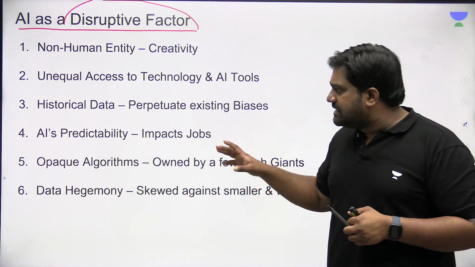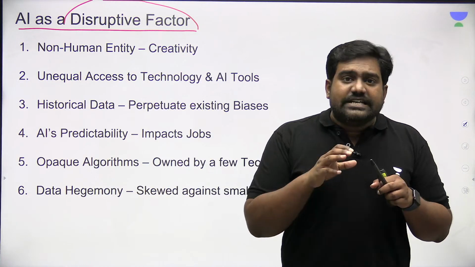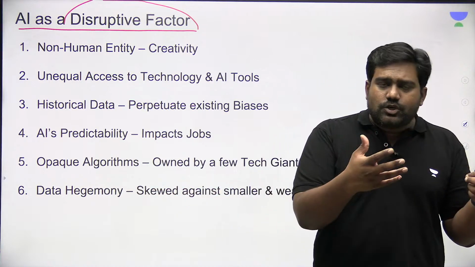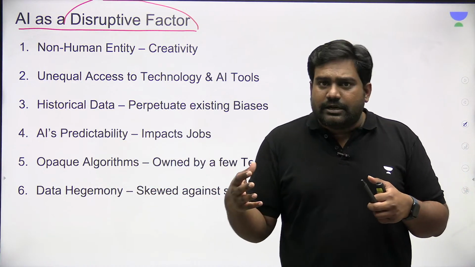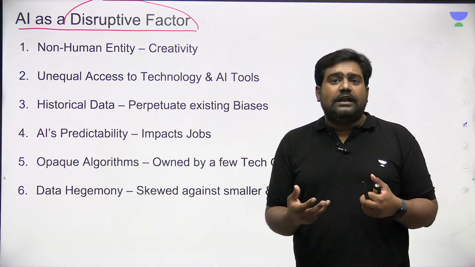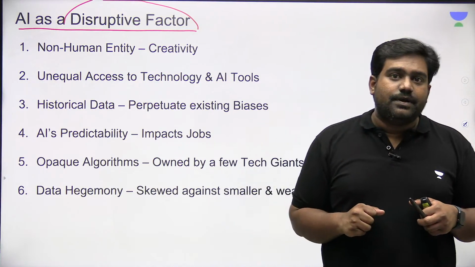The reason why I'm discussing this in detail, along with the theories and the thinkers' ideas, is because this is a possible essay topic. Given the prevalence of AI technology and how AI tools are driving the fourth stage of the industrial revolution, UPSC could definitely ask an entire essay on how AI could disrupt our societies.